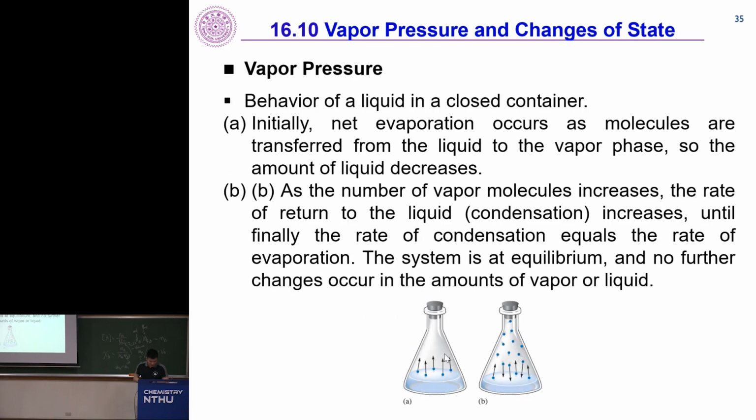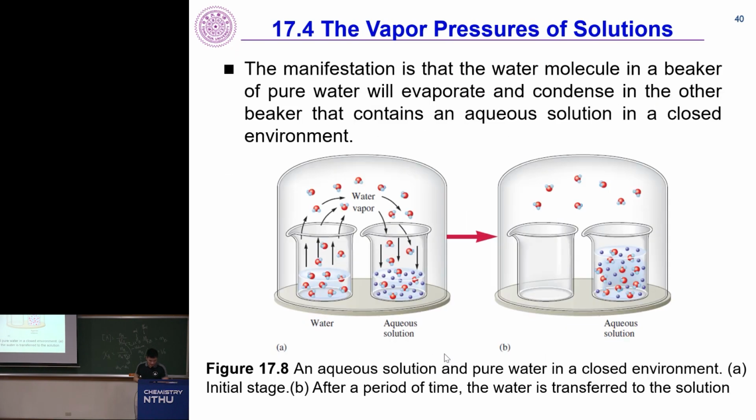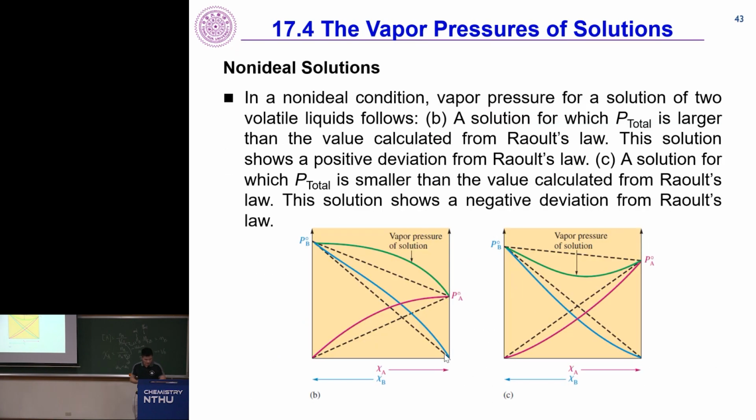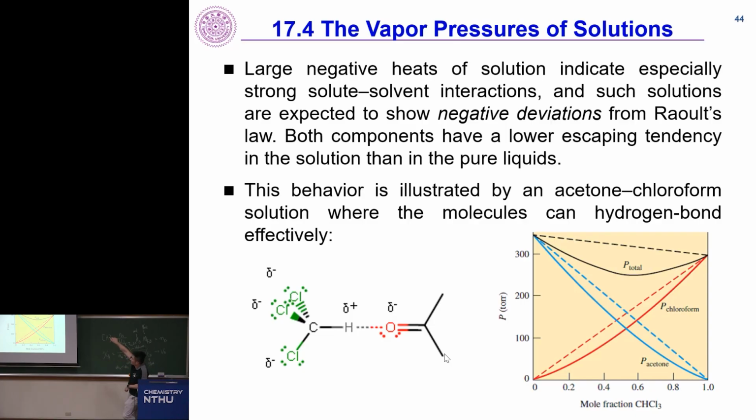Okay, and this will give you what? This will give you a negative heat of solution. This will give you a large negative heat of solution, which then will correspond to a negative deviation from Raoult's law. All right, and of course, that means the other one will be true, where if the individual have stronger interactions and you mix them, they form weaker interaction, will give you positive.